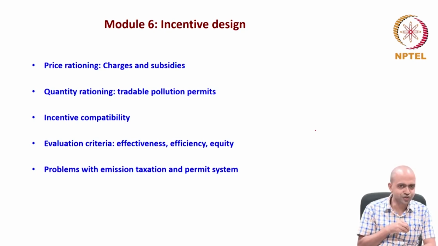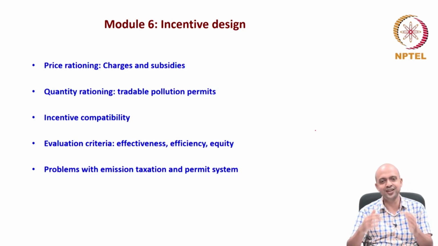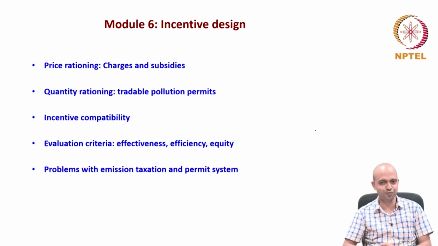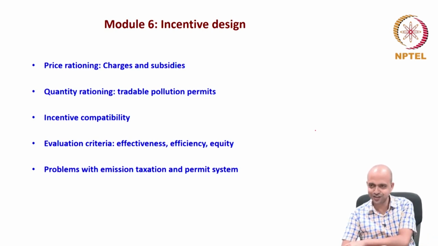The private player knows better than the regulator what the actual cost of production and the cost of abatement are, but they don't reveal that true information. So the policymaker's challenge is to design the incentives in such a way that they will reveal their true cost of production and true cost of abatement. That is called incentive compatibility.